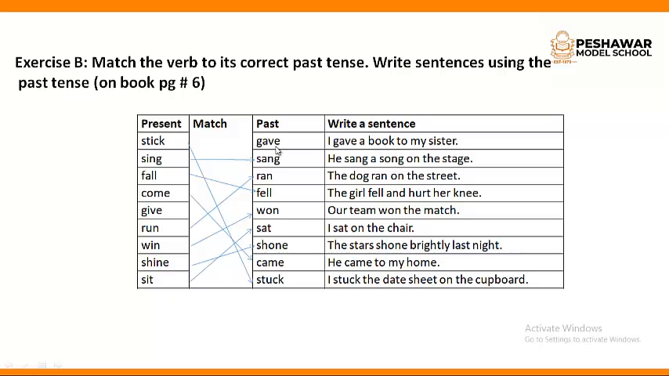Okay, first word over here is gave. You have to make the sentence of gave. I gave a book to my sister. Simple sentence. Then sang. He sang a song on the stage. Ran. The dog ran on the street. Fell. The girl fell and hurt her knee. Won. Our team won the match. Or we can say it won. Sat. I sat on the chair. Shone. The stars shone brightly last night, because these are the past tense. So we have to use the sentence as a past tense.